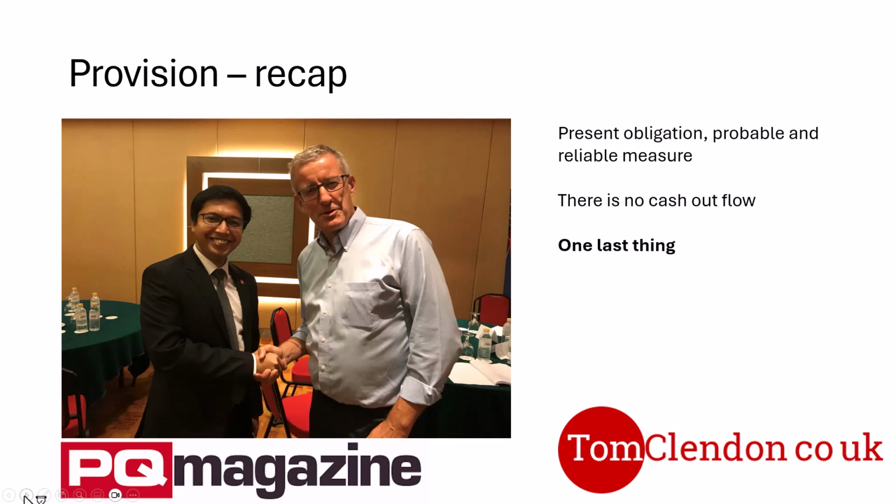Oh, one last thing. In the 2 examples, we made a provision of 100 and we made a provision of 50. It's possible that if you were told that the obligation was going to be settled in 2 years' time or 3 years' time, the amount you would measure the obligation at would be slightly smaller because you would discount it. You would reflect the time value of money. It would be measured at present value if it was more than 1 year, if it was long term.